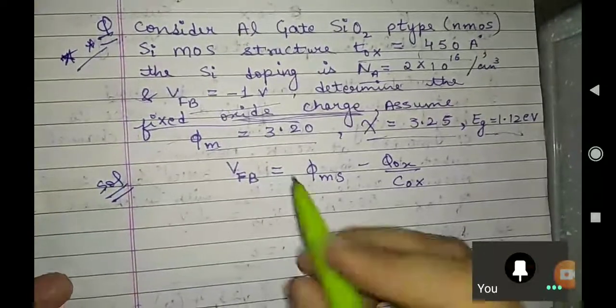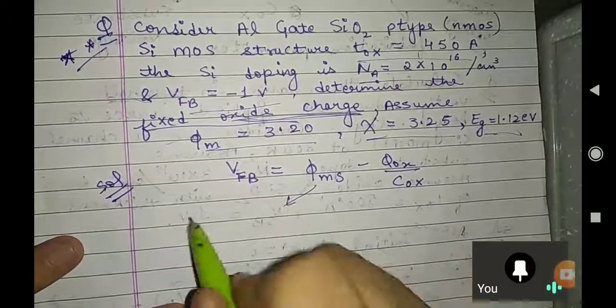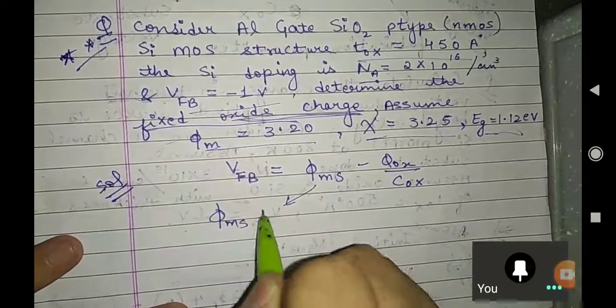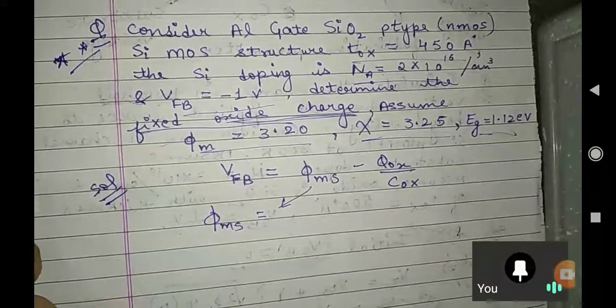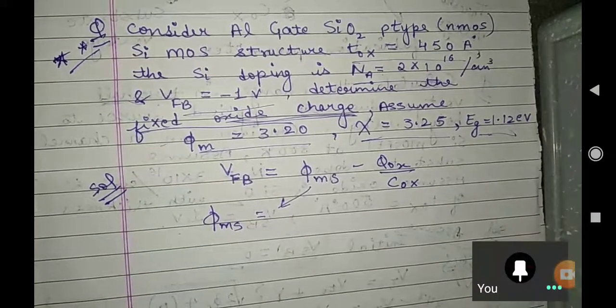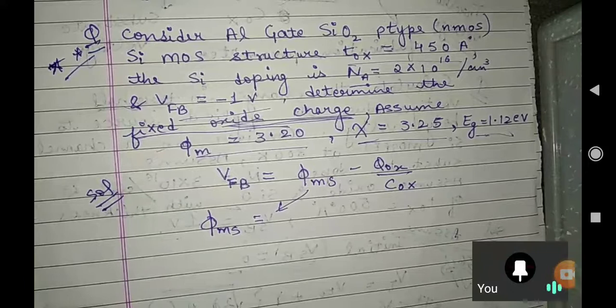And can anybody tell me the formula for phi ms also? I want a quick reply. We studied it yesterday only. What is the formula for phi ms?